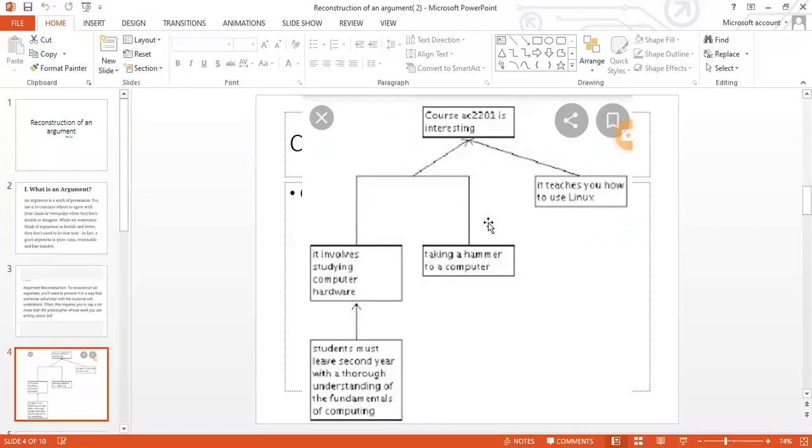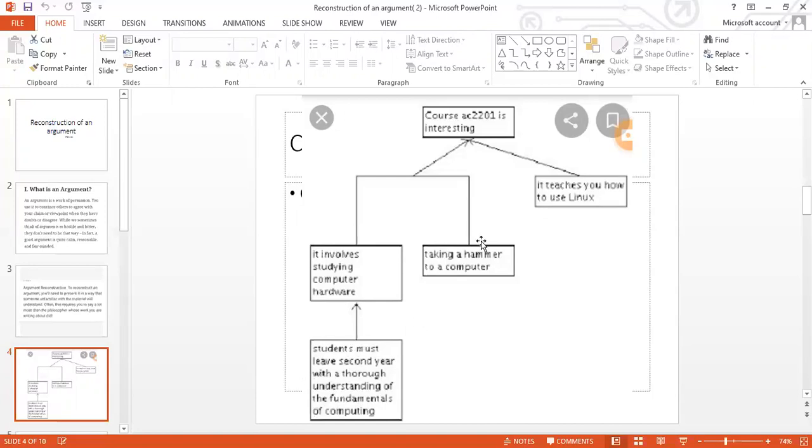By these two arguments, in this way, we reconstruct the argument. Students must leave second year with a thorough understanding of the fundamentals of computers. It is not a conclusion as we do in the argument, but a reconstruction of the argument. First, the course is interesting. How is it interesting? We teach Linux and computer hardware, and in this way we reconstruct the argument.